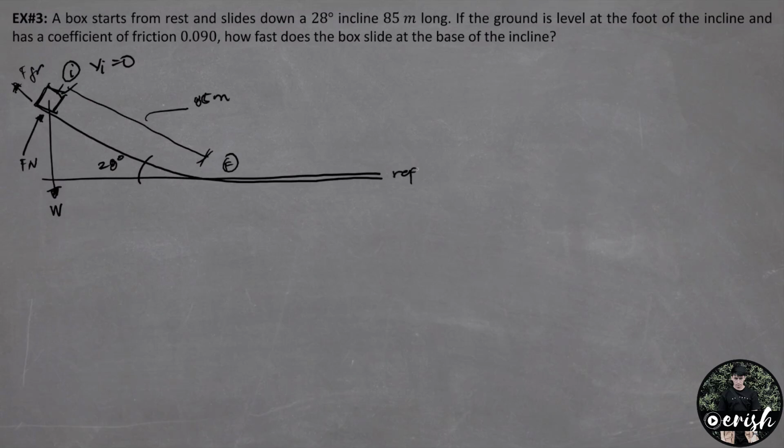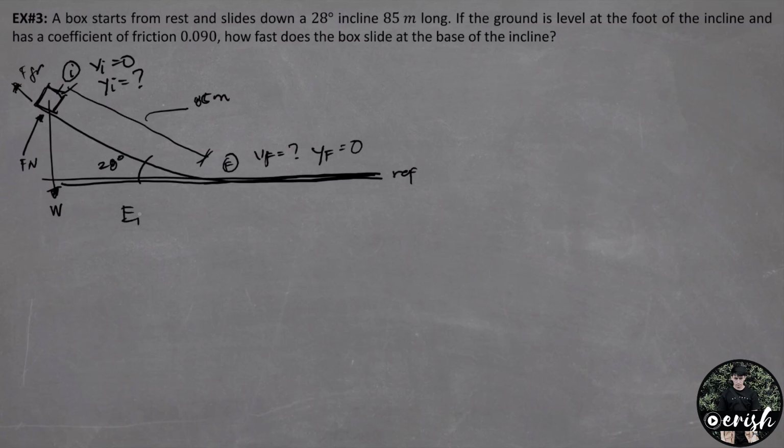So this is a reference. Sa final natin, ang hinahanap natin is yung final velocity, and ang y initial natin, hindi natin alam. Pero given sa atin yung distance ng inclination natin, and masosolve natin yung initial position natin by trigonometry. And since this is a reference, ibig sabihin yung y final natin is 0 na agad. Kaya lang, given sa atin ang friction, ibig sabihin magkakaroon tayo ng work done by the friction. So saan natin ilalagay yan? Again, like the previous example natin, yung example number 2, i-add natin siya dun sa final energy.